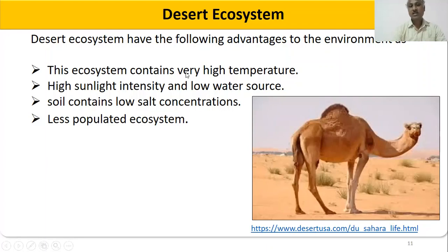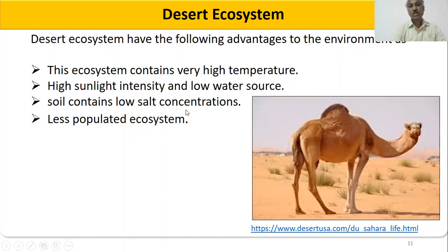This ecosystem contains very high temperature, as it is commonly understood that in the desert the rainfall is very less and the temperature is high. High sunlight intensity and low water source. Very high-temperature sunlight reaches the earth's surface, and there is no water source. Very minimal water sources are available in the desert ecosystem.